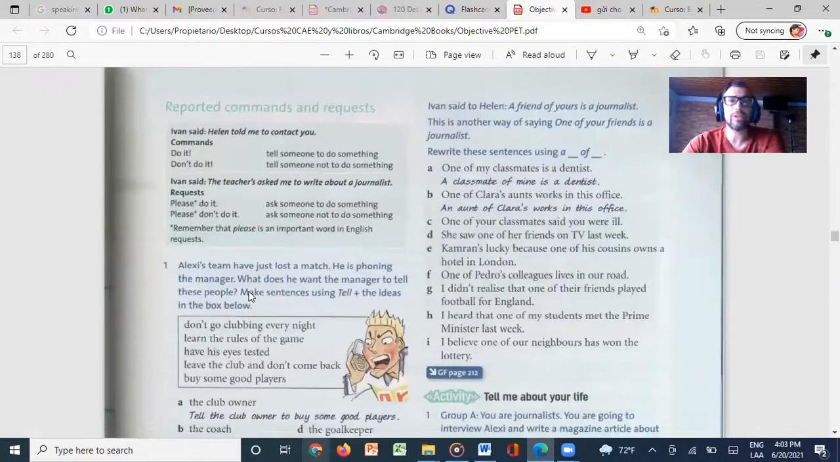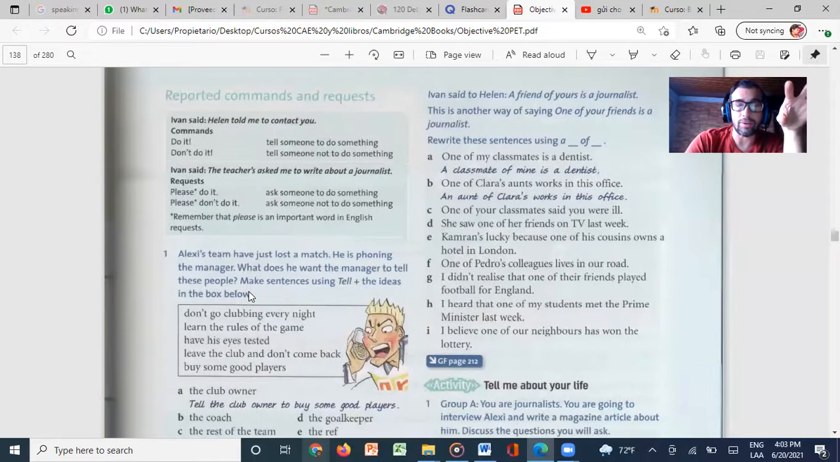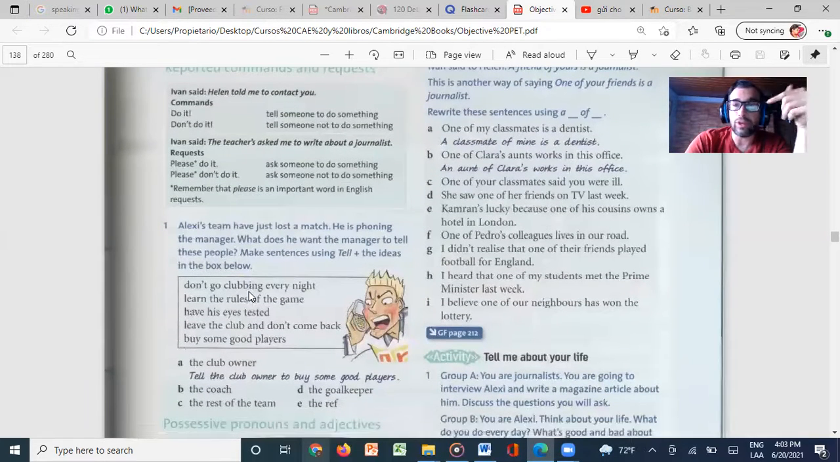Then reported speech, like if you want to repeat what somebody said, we can go over here again where it says, Helen told me to contact you. Commands, do it, don't do it. Tell someone to do something, tell someone not to do something. So these are just some examples that we have. Then we're going to practice it.